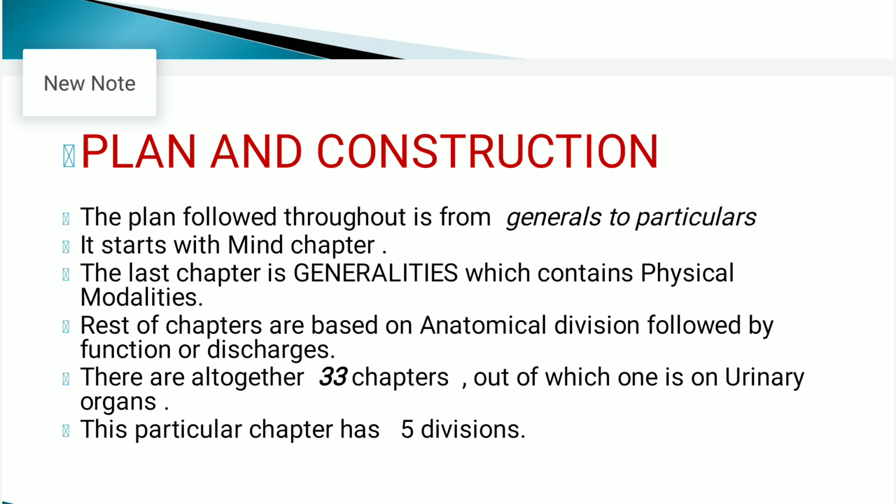And under these particulars: head, vertigo, eye, vision, ear, hearing, nose, face, mouth, teeth, throat, external throat, stomach, abdomen, rectum, stool, urinary organs, and all its subsections, that is bladder, kidney, prostate gland, urethra, ureter, then genitalia male, genitalia female, respiratory organs like larynx, trachea, respiration, cough, expectoration, chest, back, extremities.